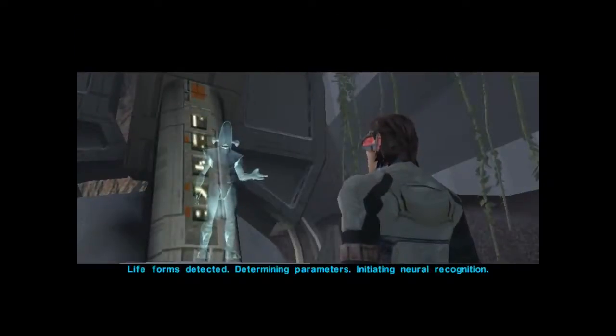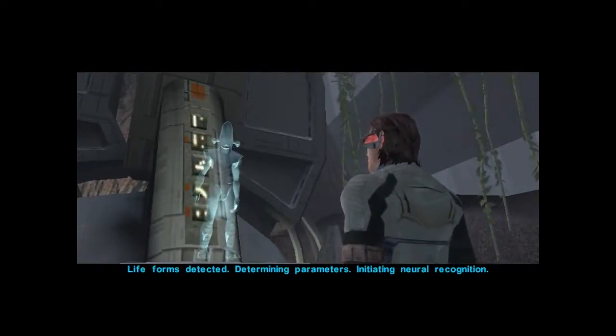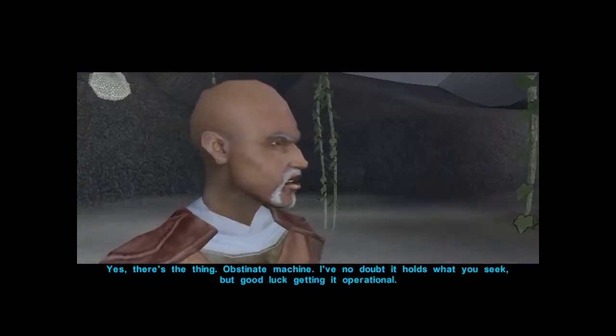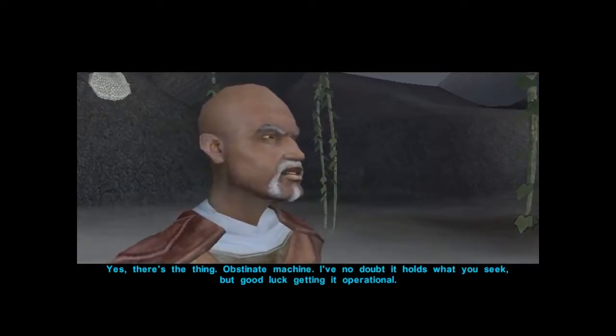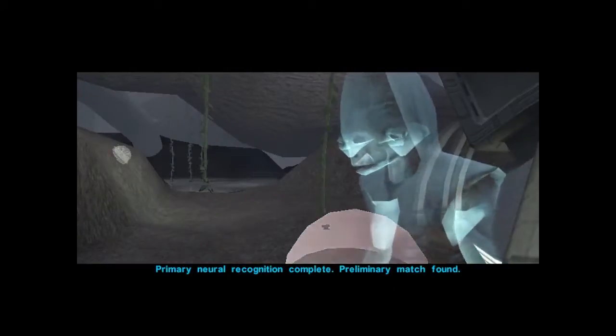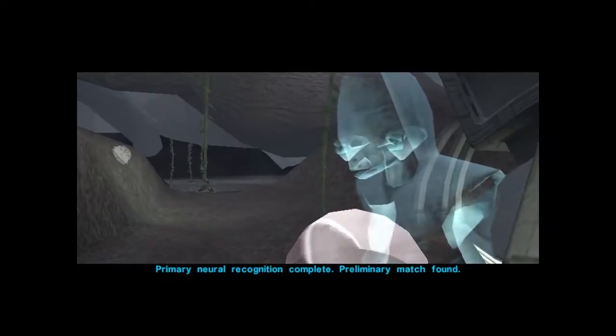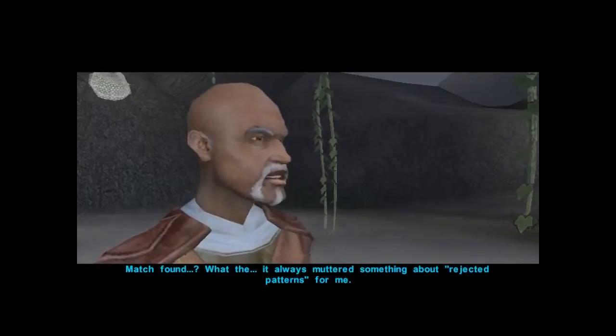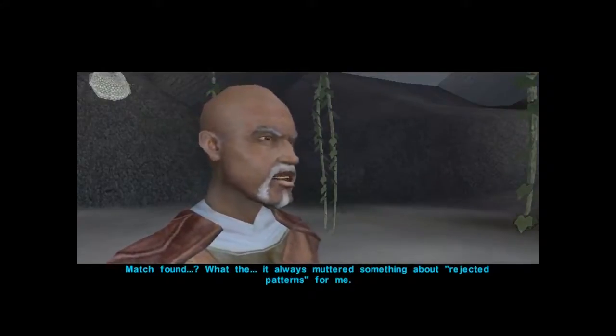Life forms detected. Determining parameters. Initiating neural recognition. Yes, there's the thing. Obstinate machine. I've no doubt it holds what you seek. But good luck getting it operational. Primary neural recognition complete. Preliminary match found. Match found? What the... It always muttered something about rejected patterns for me.